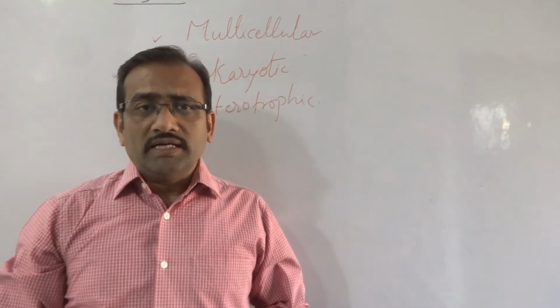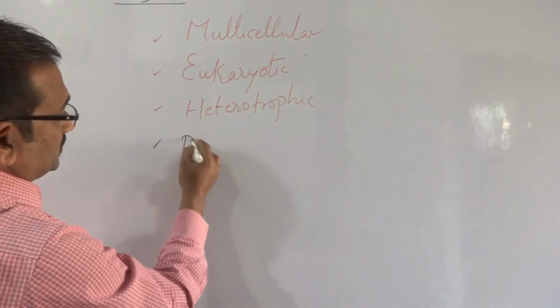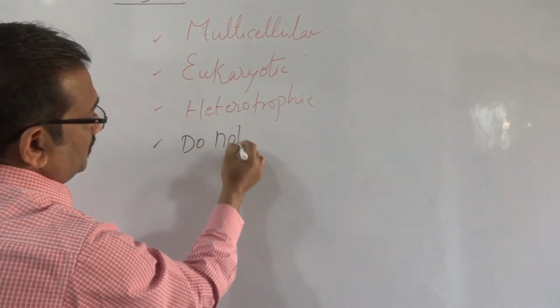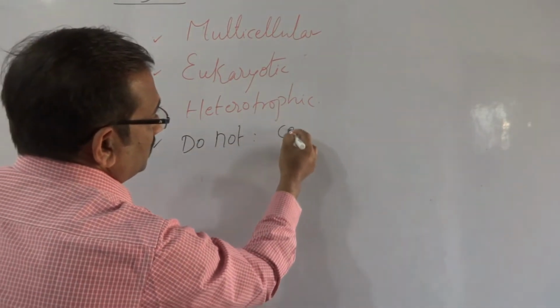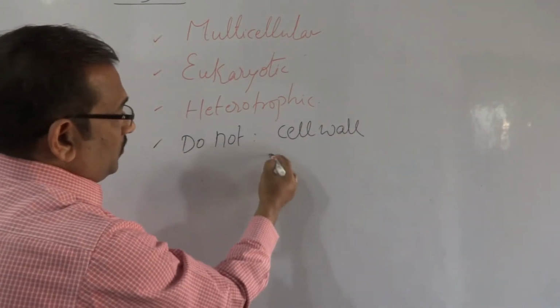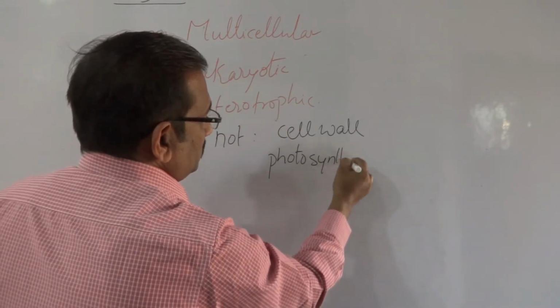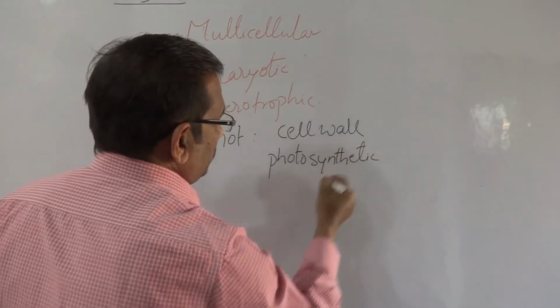The Animalia organisms also do not possess cell wall and photosynthetic pigments.